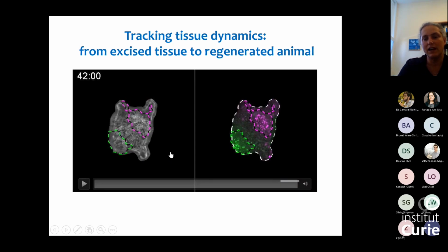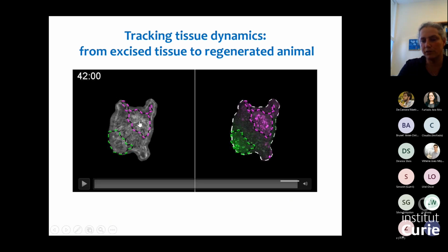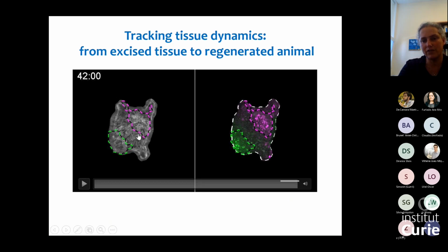So what we see is that invariably when we label the head-facing side of the tissue and the foot-facing side of the tissue, the +1 defect doesn't form randomly in the disordered region, but it always forms in the region that came from closer to the head, so the magenta labeled tissue. And also note that it doesn't come from the edge of the tissue. So it comes from cells that were closer to the head, but not the cells that were closest to the head, which are the cells at the boundary of this labeled region, but a few cell distances into the labeled region.